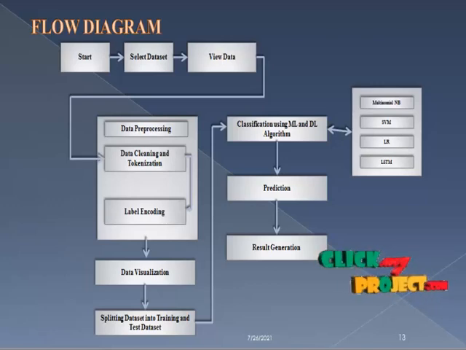Then we move to pre-processing. In the pre-processing we are mainly doing three things. One is data cleaning and tokenization. After data cleaning and tokenization, we move to label encoding, where the labels in the data are encoded using the label encoding concept. After pre-processing, we visualize the data using exploratory data analysis. After that, we extract the features as train and test.